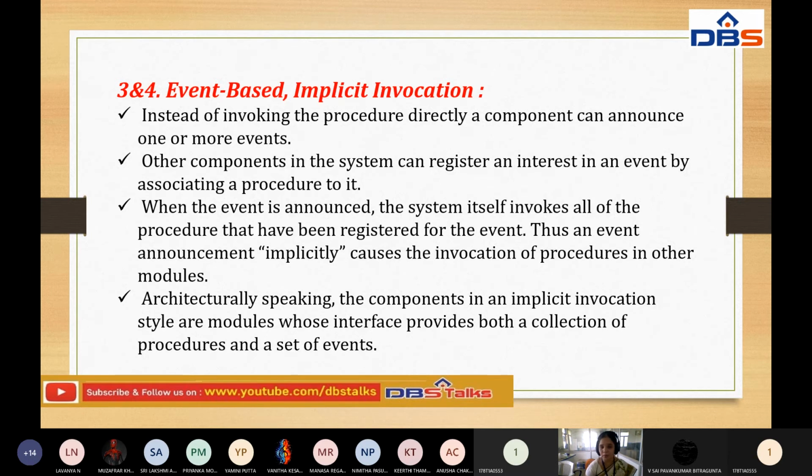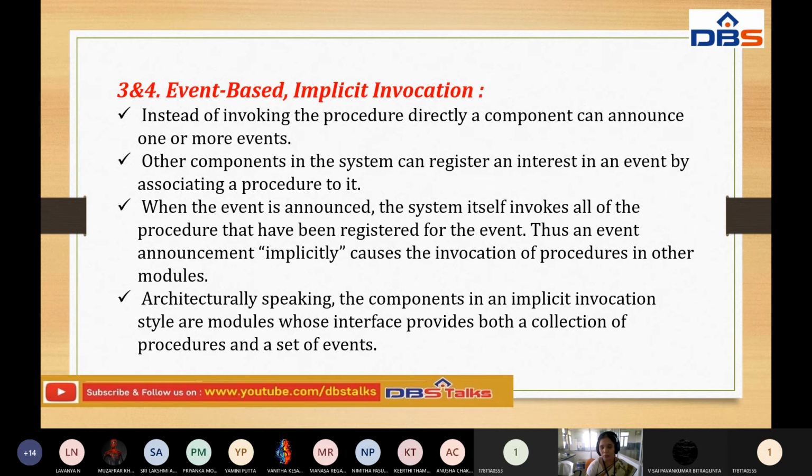Instead of invoking the procedure directly, a component can announce one or more events. So it cannot invoke the procedure directly, but a component can announce one or more events. Other components in the system can register an interest in an event by associating a procedure with it.